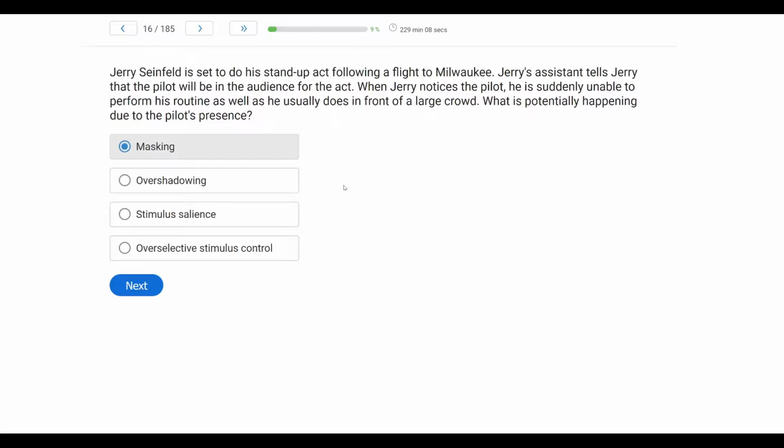These ideas are challenging. We don't talk about them a lot in practice. So if you're struggling with these, go back and review. But this is one of the areas where I recommend almost studying last, the idea of masking and overshadowing and stimulus salience, because you can really get confused and bogged down, which you don't want to do. If you get the question right, that's fantastic. Keep it up. If not, no big deal. That's why we're practicing. Go back, review stimulus control and the different ideas behind stimulus control.